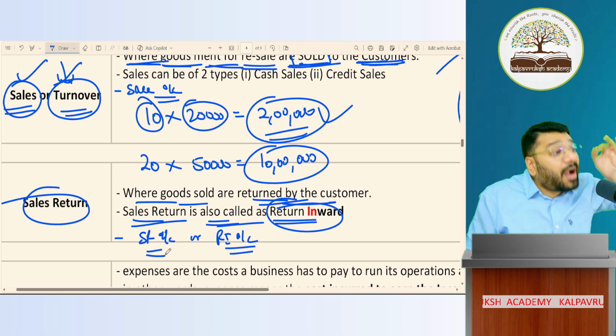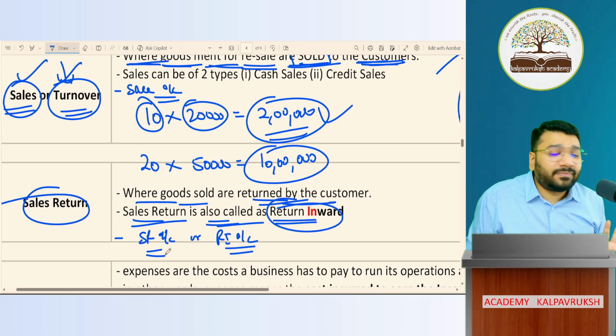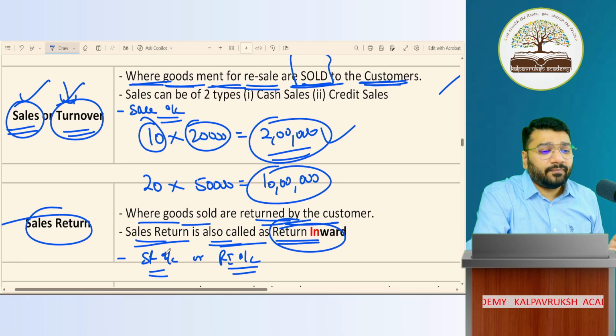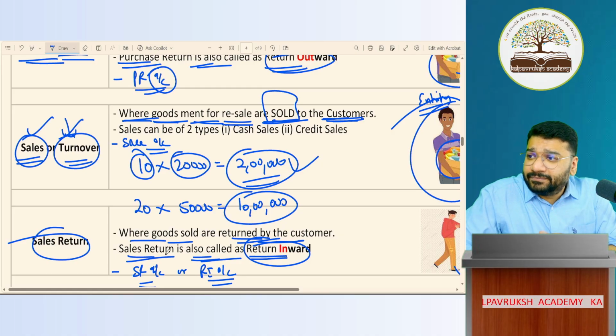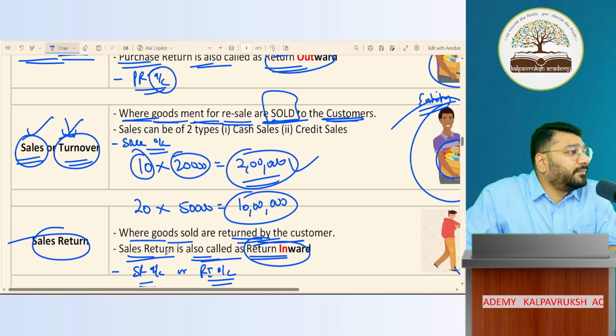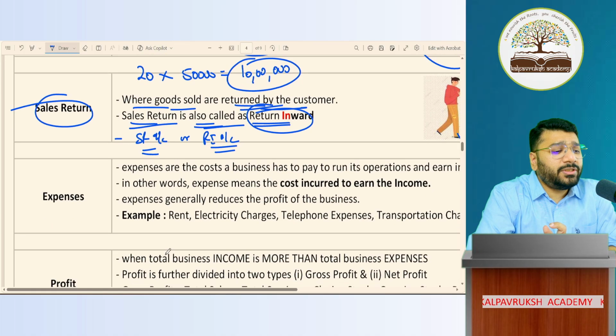Now what is the meaning of account? I have not yet explained. Clear or not clear? Online people, clear or not clear? Respond online people. Clear or not clear? Any difficulty in understanding these terms? Any difficulty? No.